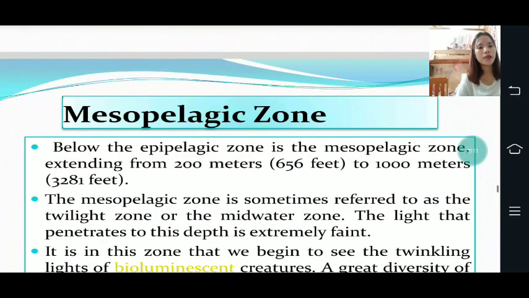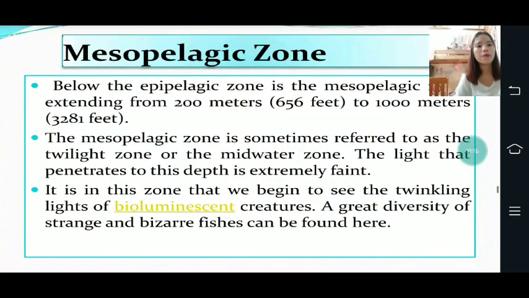The second zone is the mesopelagic zone. Below the epipelagic zone is the mesopelagic zone, extending from 200 meters or 656 feet to 1000 meters or 3281 feet. The mesopelagic zone is sometimes referred to as the twilight zone or the midwater zone.